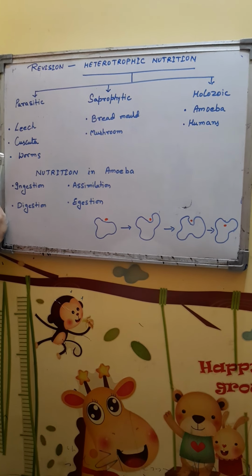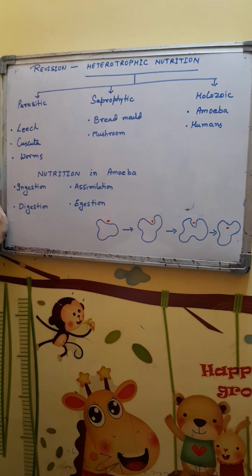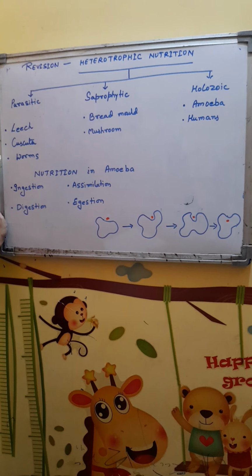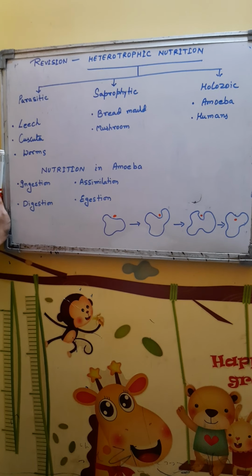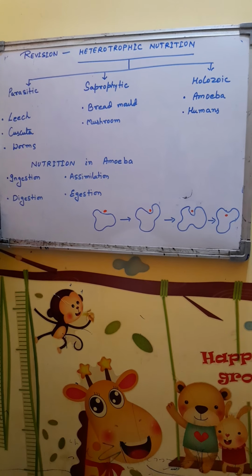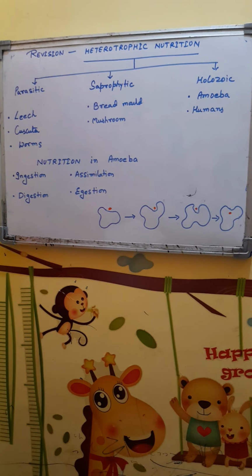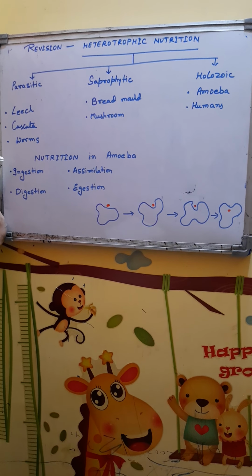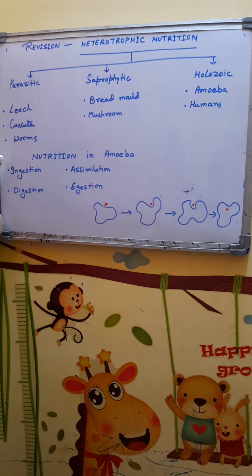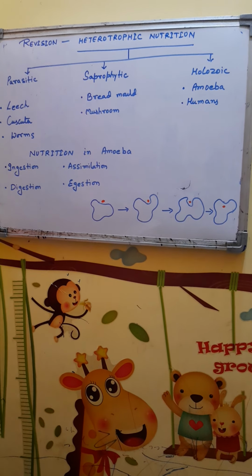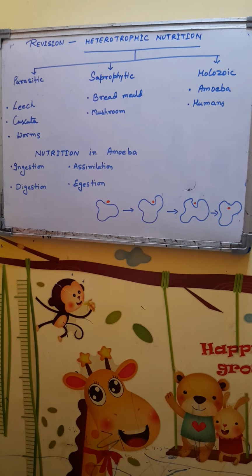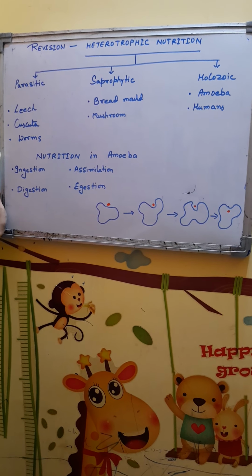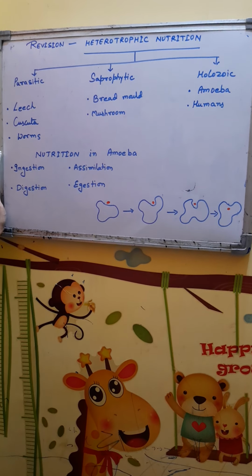The organism which provides the food is called host. The parasites sometimes cause diseases in the host, and such parasites are called pathogens. The parasites may be of two types: ectoparasites and endoparasites. Ectoparasites are external parasites which live over the surface of the host body. These are present on the external surface of the host body.